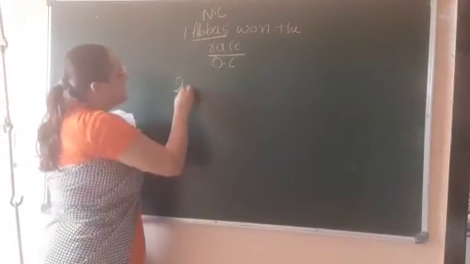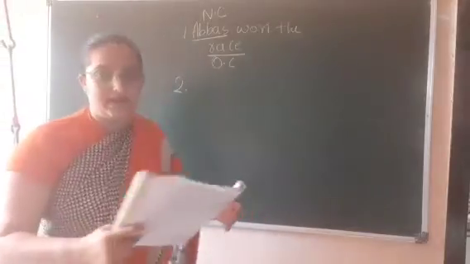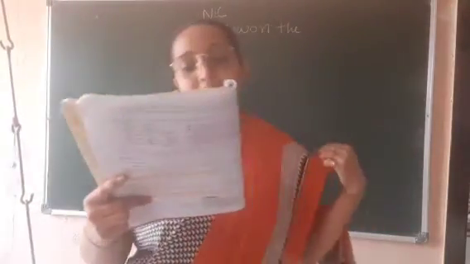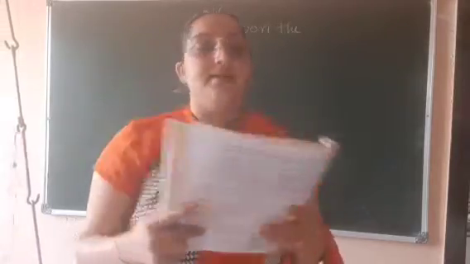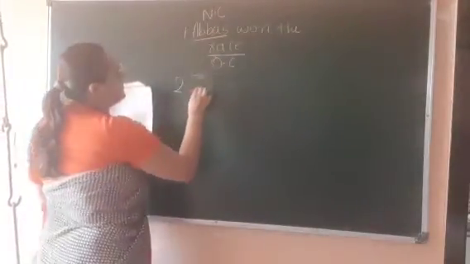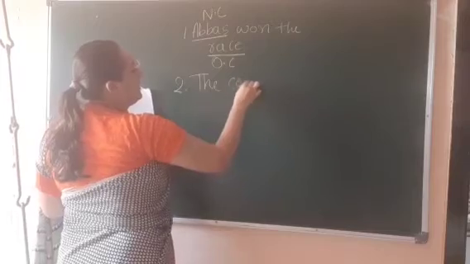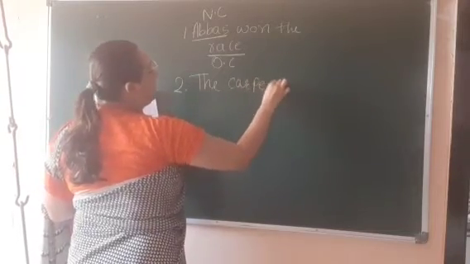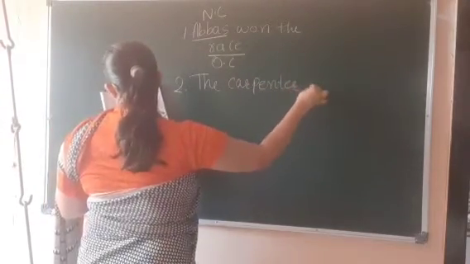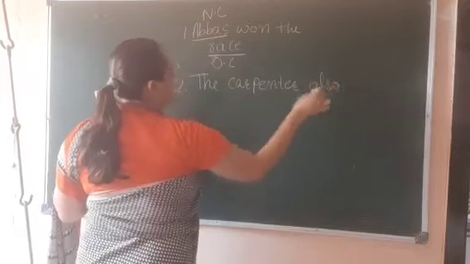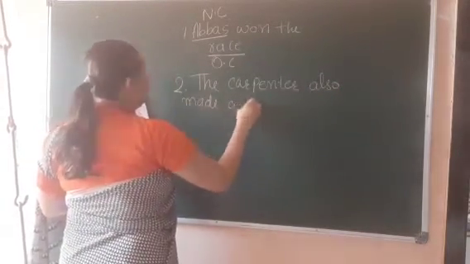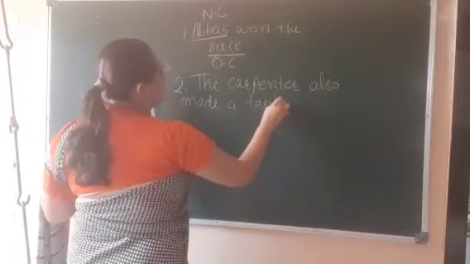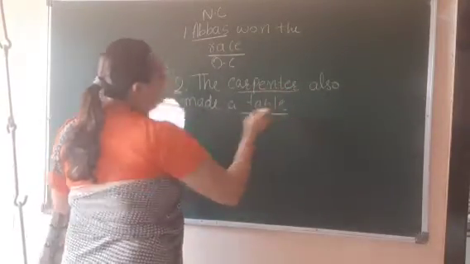Now in the same way we will start the second one. The carpenter also made a table. Now students, in the question they have underlined carpenter and table.